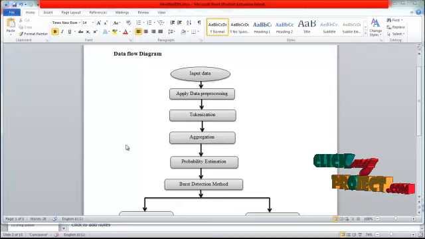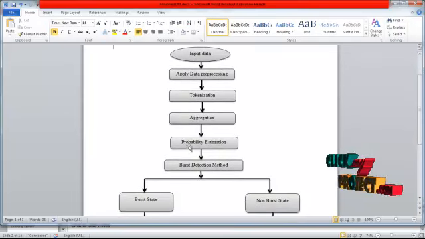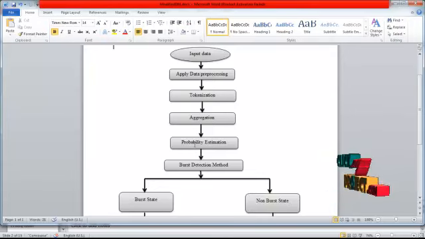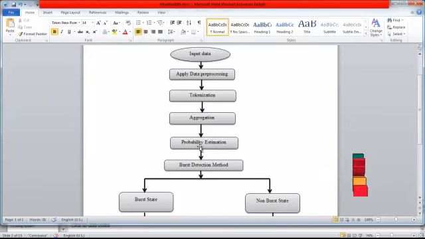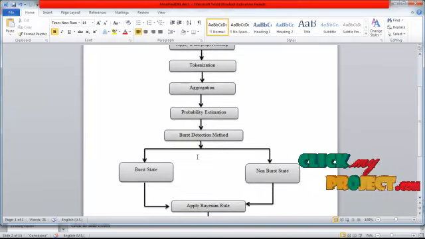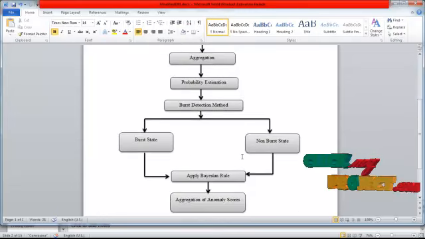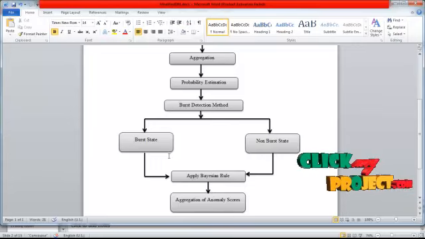After the aggregation has been completed, we are using a probability estimation. In that probability estimation, we are using a Bayesian rule for estimating the Bayesian values like P of A and B. By using that, we can estimate the cluster values. After the probability estimation, we are using the burst detection method. In that burst detection method, it is classified into two states, burst state and non-burst state. We classify the burst and non-burst state based on the time estimation in a data set, that is, based on join date and retweet date in a data set.